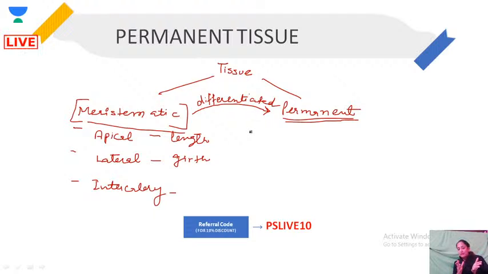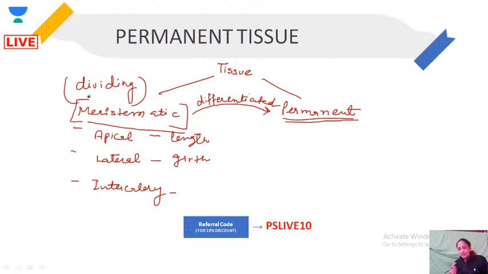Differentiation means they attain some kind of particular activity, function. They become mature. Okay, meristematic are dividing, meaning they have the capability to divide. But what will the meristematic tissue do if they keep on just dividing and dividing?